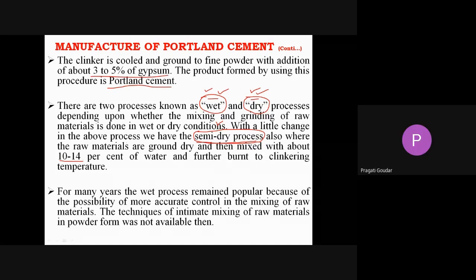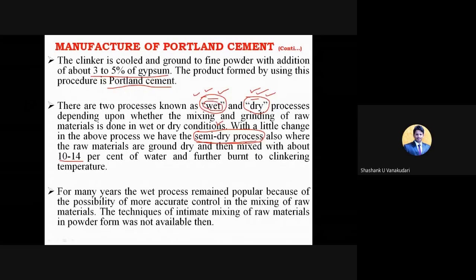Okay. For many years, the wet process remained popular because of the possibility of more accurate control in the mixing of raw materials. The main thing is, even though we have three different processes, that is wet process, dry process, and semi-dry process, we are going to choose the wet process.